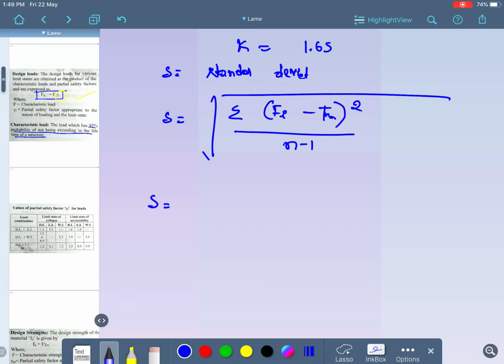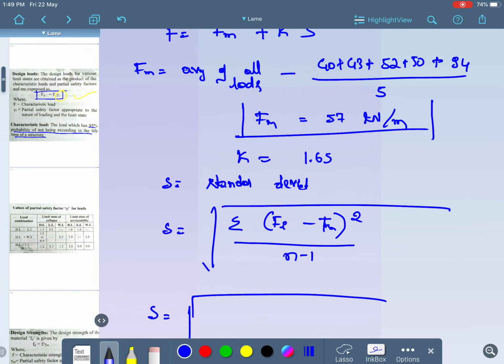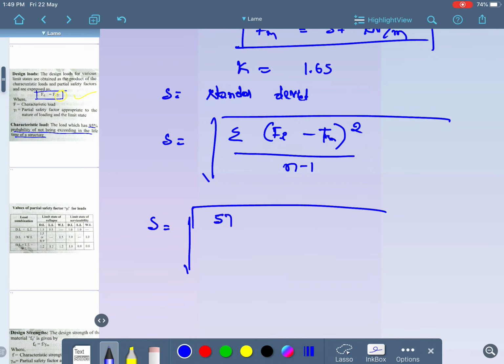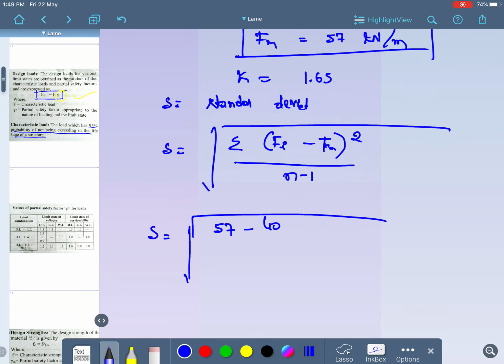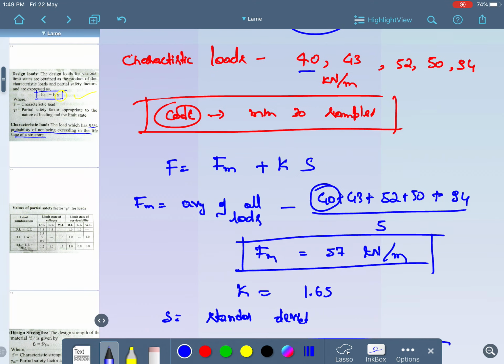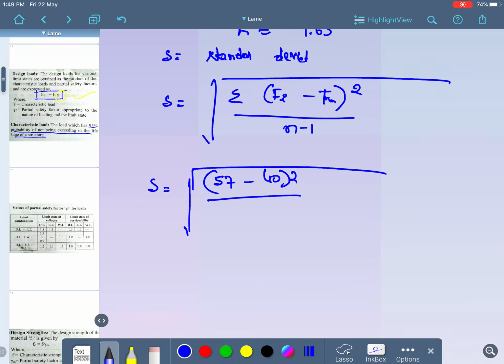According to that, standard deviation will be equal to, what is the F initial? Initial F is 57. 57 minus the first value, which is 40. 57 minus 40, its whole square, divided by the total number of loads. How many have they given? 1, 2, 3, 4, 5. Total number of loads is 5, minus 1. Is it fine? Again, plus, sorry, it is 5 minus 1.